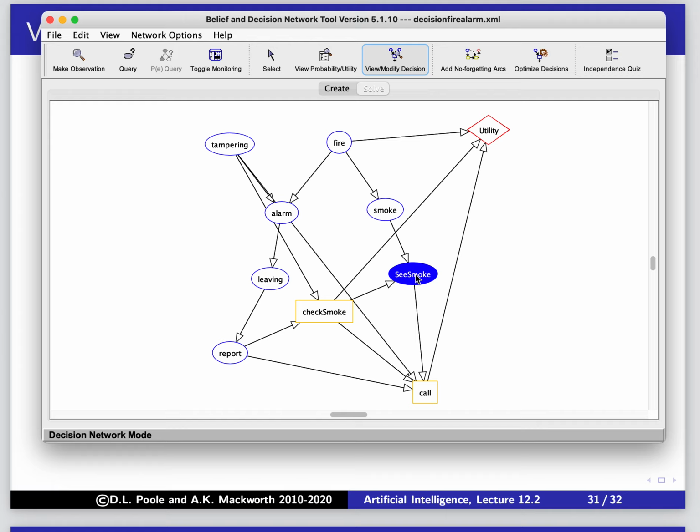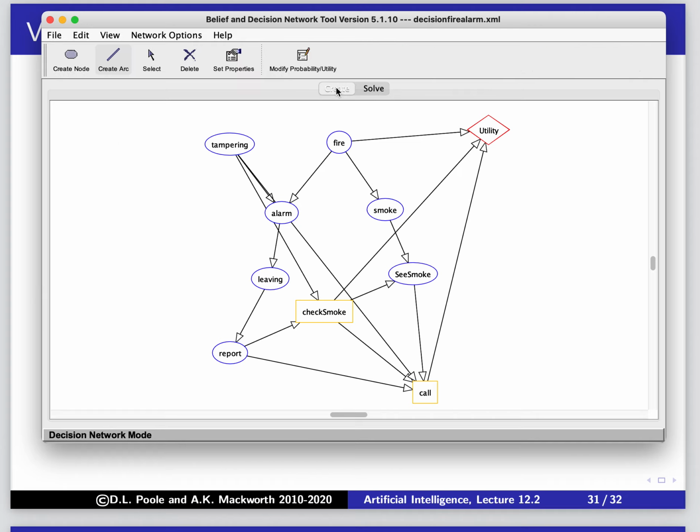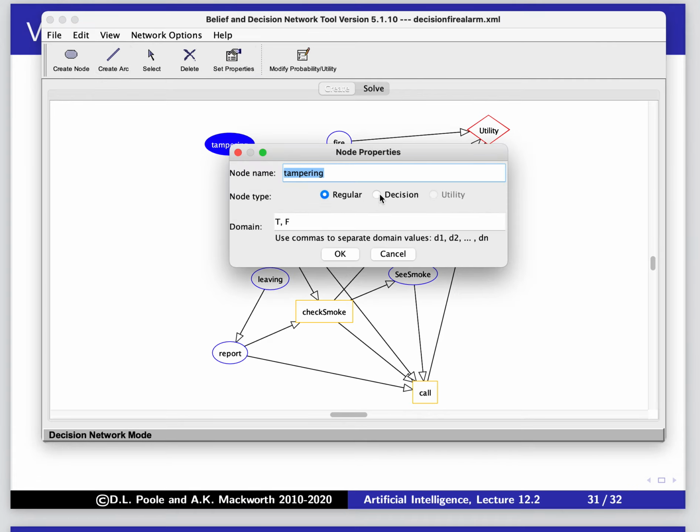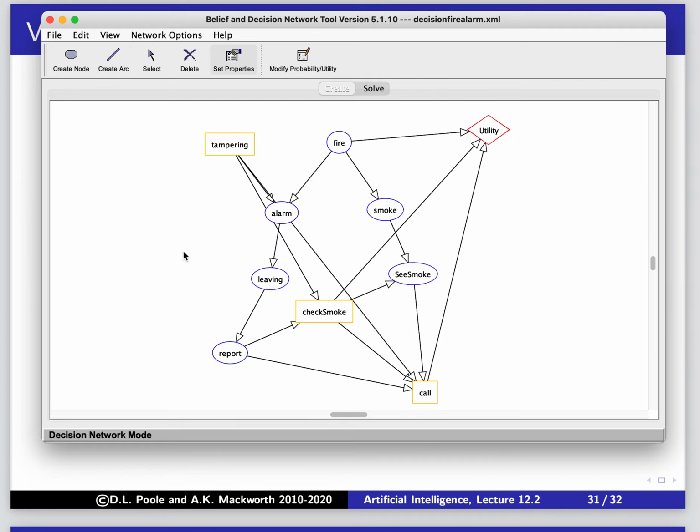If, however, we control it depending on smoke, we could decide to make it a perfect sensor for smoke. We could think about what to do now if tampering. Is it useful to do tampering? So let's try and do this. Let's now go back here, and we're going to set the properties of tampering, and we're going to make it a decision variable. Okay? So it's now a decision variable. Now we get to choose whether we're going to do tampering. We're going to choose whether we check for smoke. So now we can tamper or not.